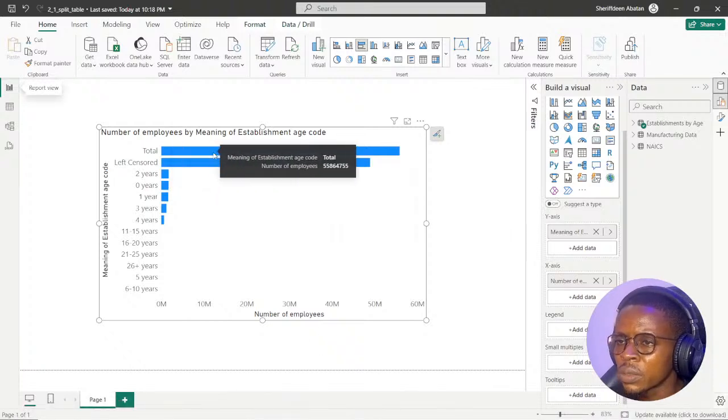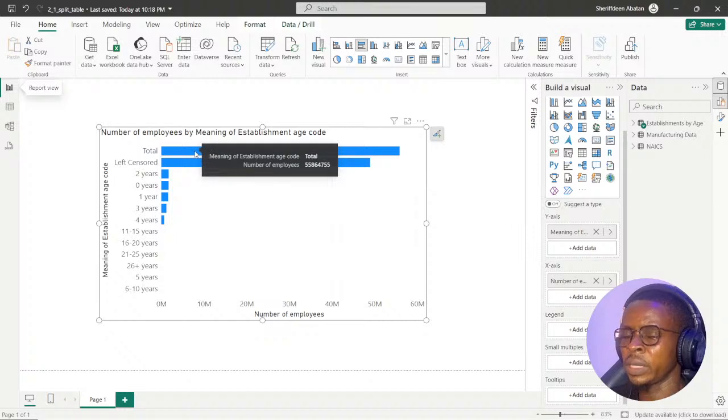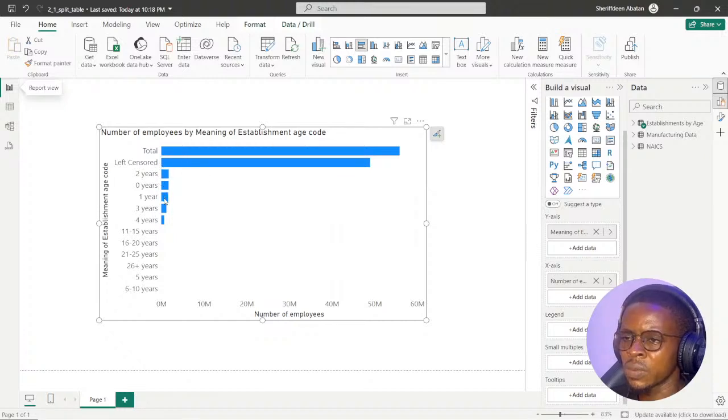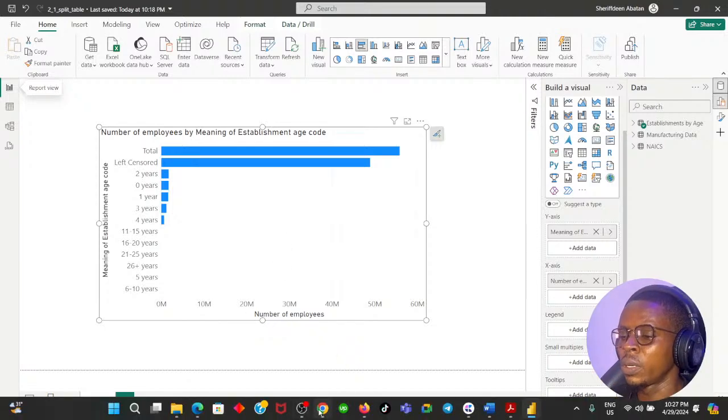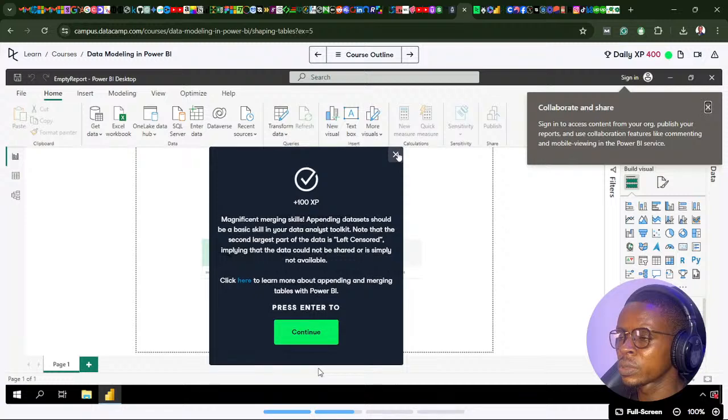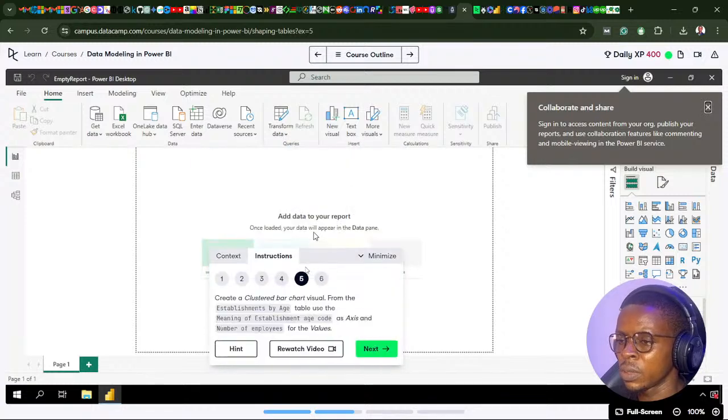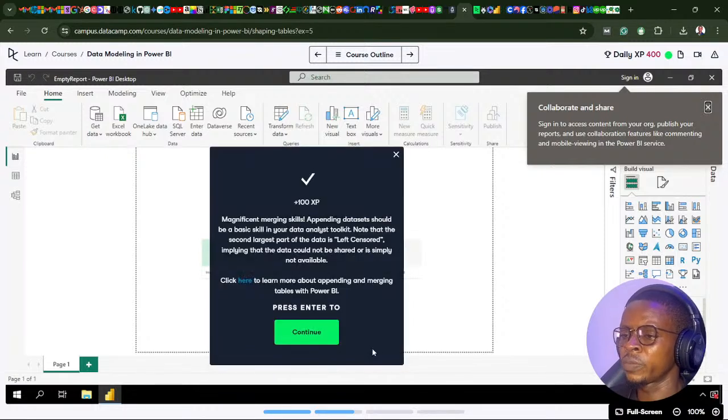This total, I think, is the grand total. Probably the data isn't cleaned very well. Left censored, 2 years, 0 years, 1 year, 3 years. So I didn't drop my y-axis and x-axis or data point very well. They were using values on the axis and number of employees for values, but it wasn't stated pretty well.